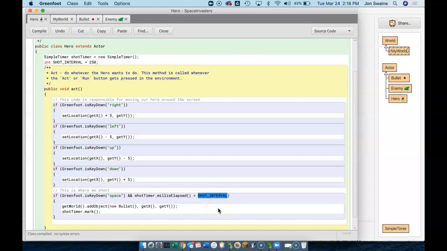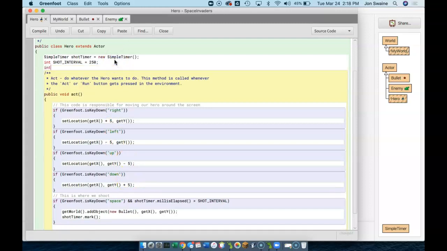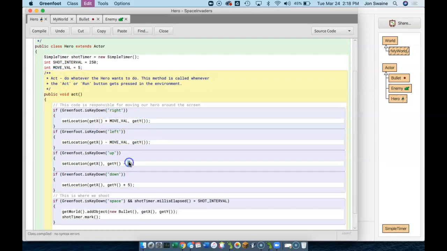If I had a 500 here, they might not know why I had a 500 or a 250, but if I call it shot interval, they can pretty much theorize that is going to be the interval on which we can shoot. It's the exact same thing here. I have a 5 here, here, here, and here. Well, maybe it would be smarter to go int move val equals 5. And then everywhere I have a 5, maybe I put move val in those spots.